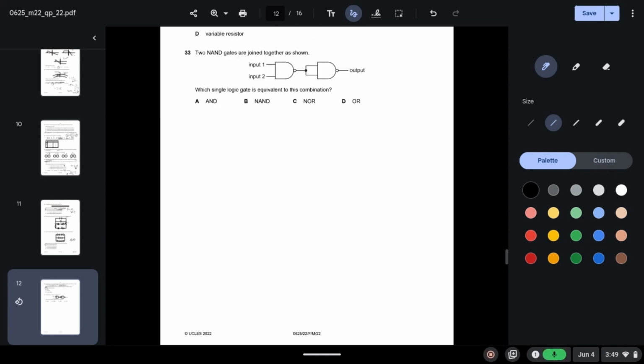Question 33. 2 NAND gates are joined together as shown. Which single logic gate is equivalent to this combination? So here we will need to go through all the options and see which option is correct. So let's suppose the input here is 1 1.